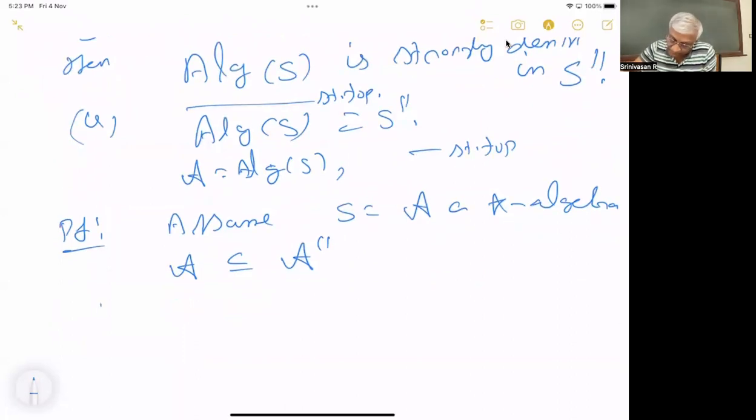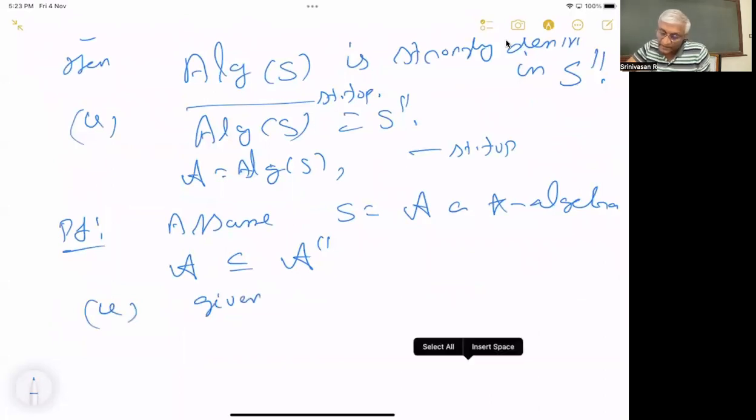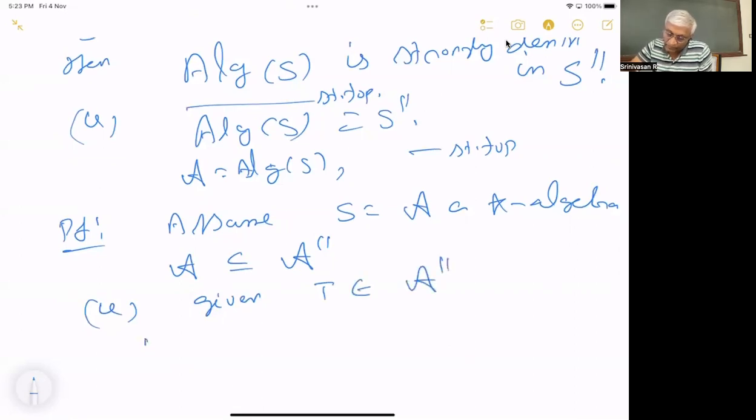That is, given any T in A double commutant, and epsilon greater than 0 and a neighborhood around that, we have to produce something in A. That's what it means for it to be dense, right?